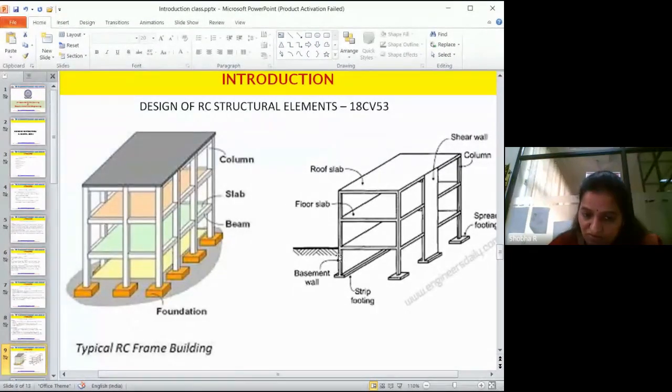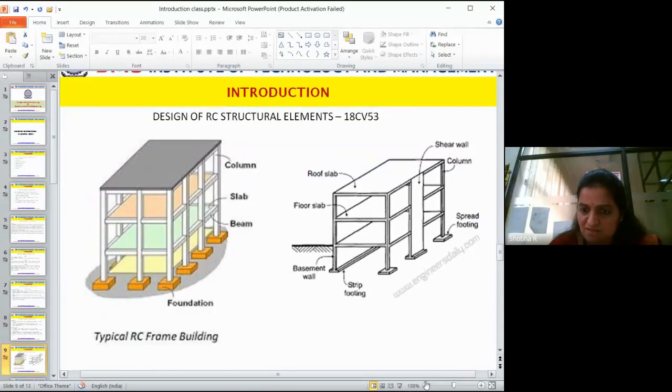Okay. This column will be supported with the footing here. Fine. This is footing. And there are different types of footings also. See, this is a spread footing. So overall, if you think of the elements of the structure, it is foundation, column, beams, slabs. And if I want to go to the next floor, then there is a staircase. Fine. So these are the elements of the structure.